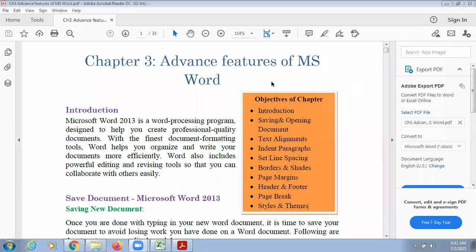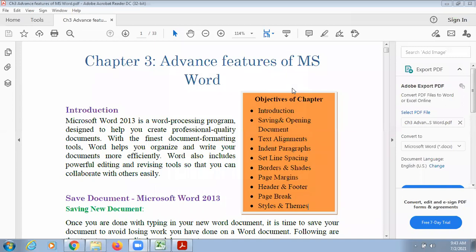So today we have to understand what styles and themes are. These are the predefined formatting features which you can apply in MS Word, and you can edit these features according to your requirement. Style will help you to give common headings, common subheadings,